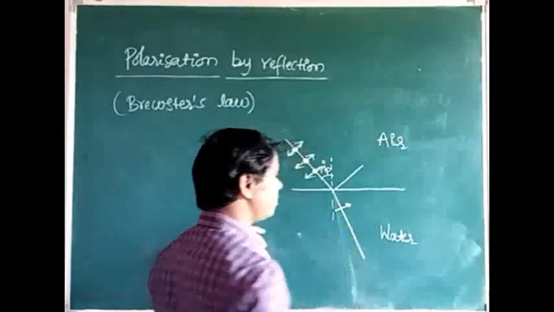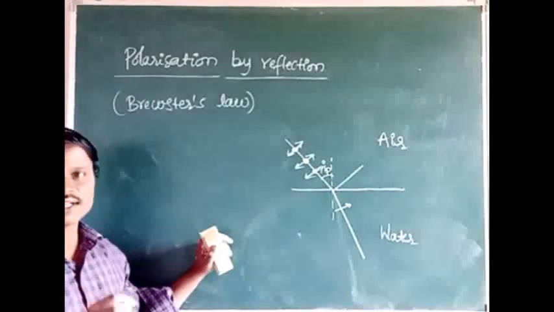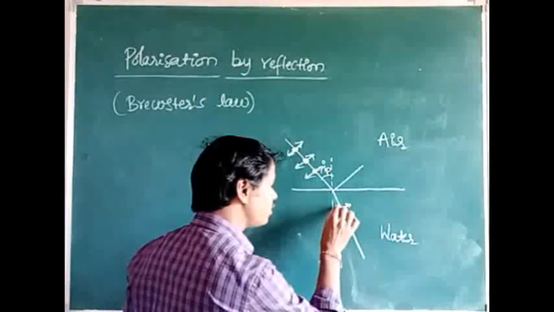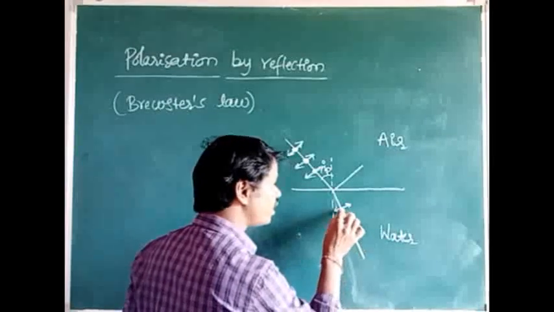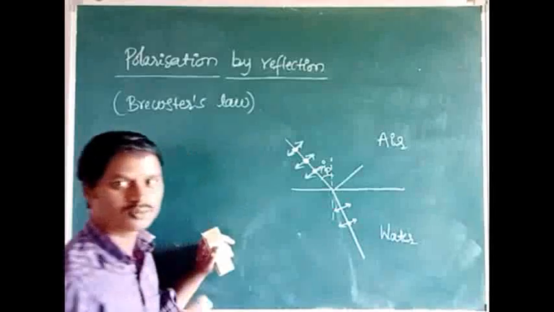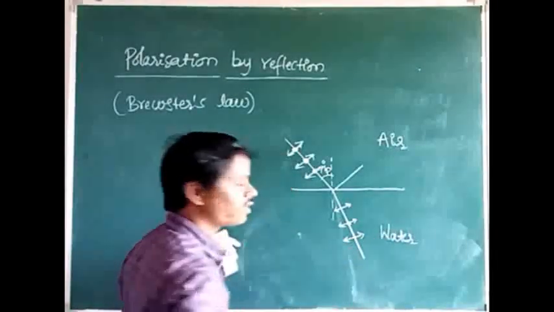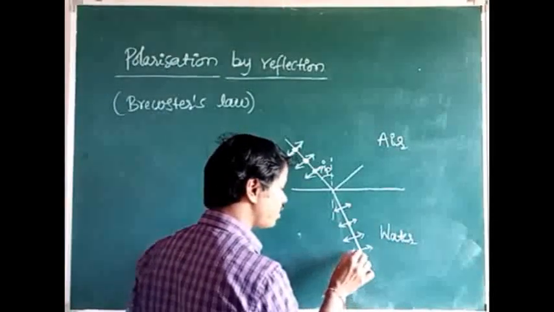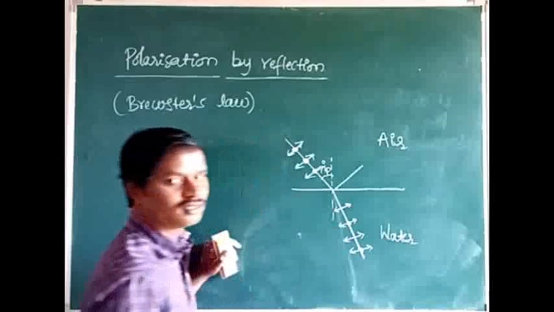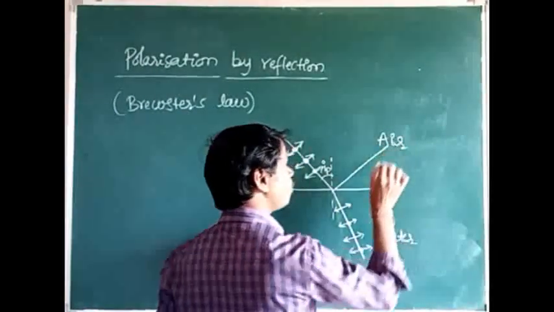So here the refracted light is partially polarized. Brewster found that the refracted light is partially polarized. Somewhere it is polarized, but somewhere it is unpolarized. But in the case of the reflected ray, the reflected light is completely polarized.